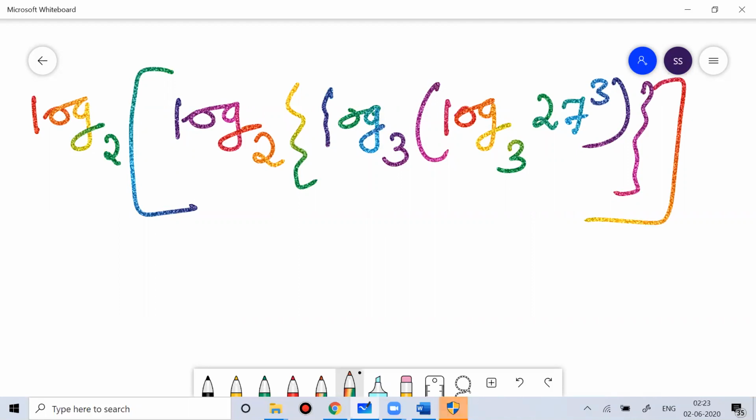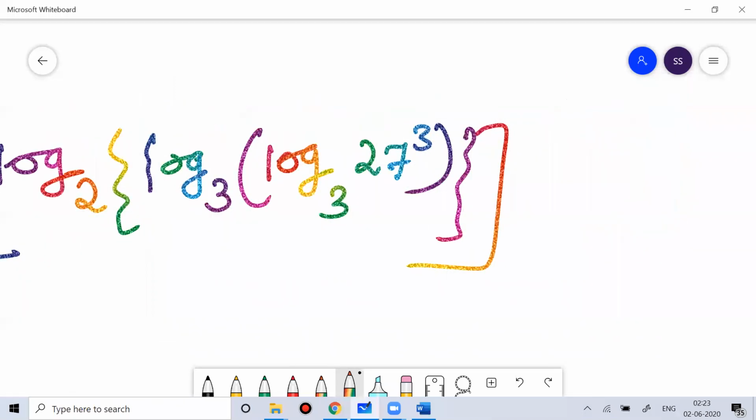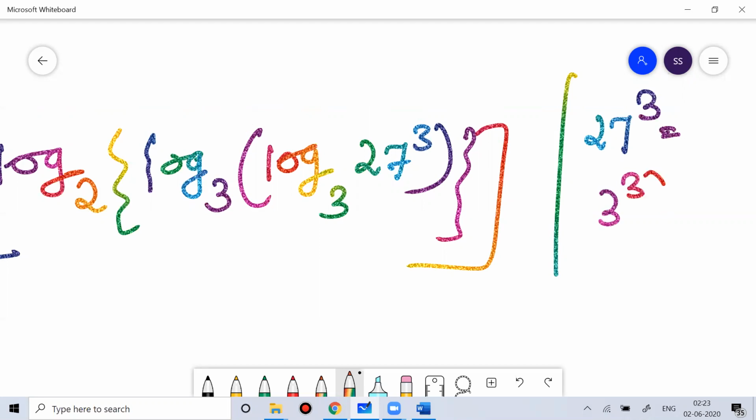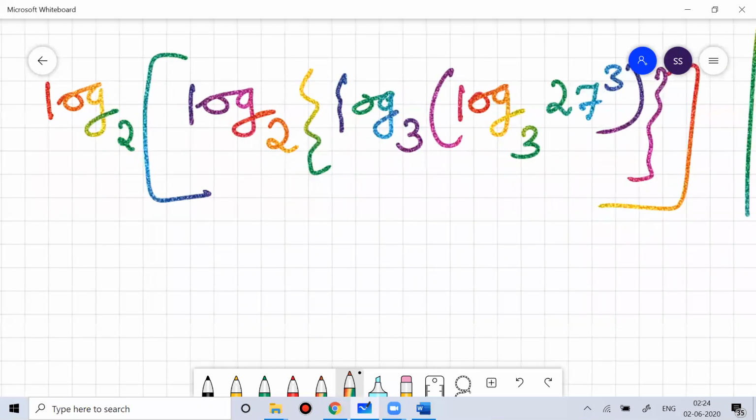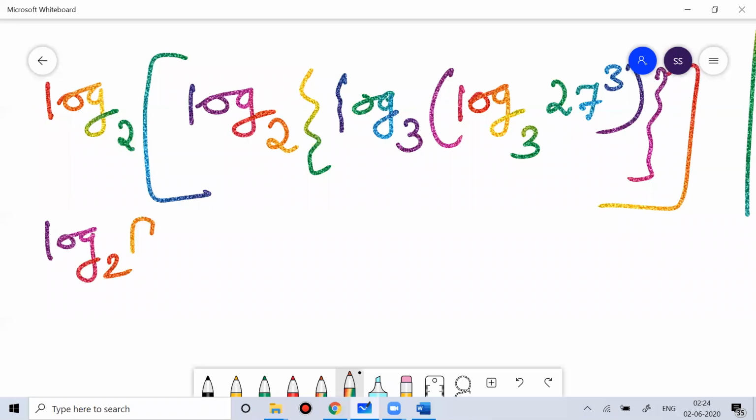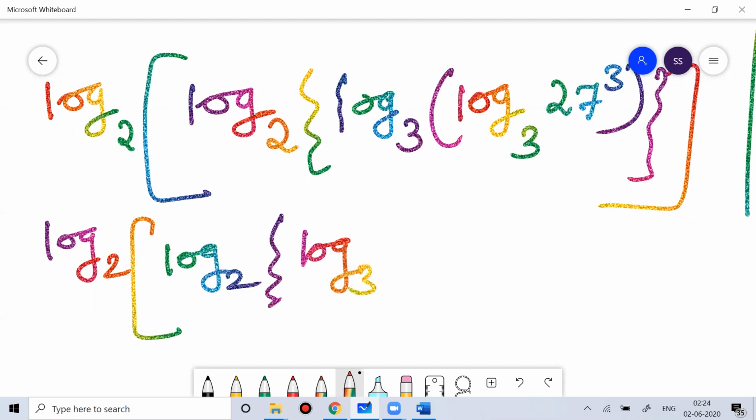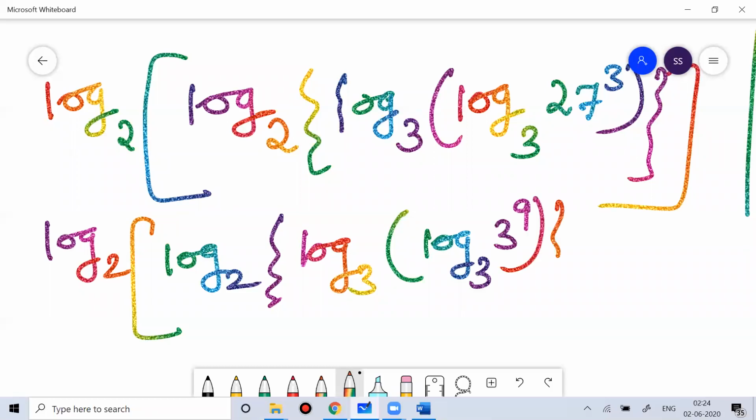Everyone knows 27 is 3 cube. So 27 cube is what? 3 to the power 9. Anyone have doubt? So 27 cube is 3 to the power 9. Ultimately this will be log base 2, log base 2, log base 3, 3 to the power 9.